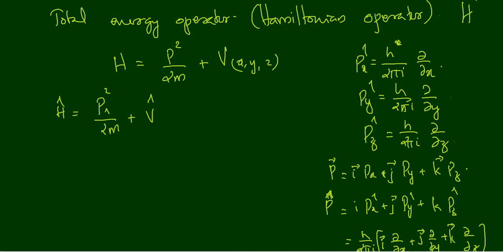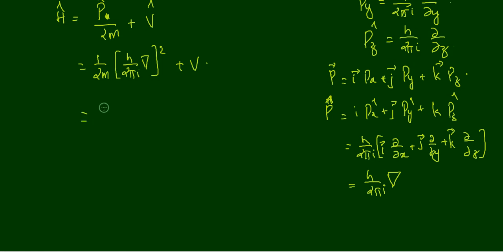So that is equal to, what is P cap? h by 2 pi i del. So we can write it like 1 divided by 2m into h by 2 pi i, h by 2 pi i, del square plus V, right? So that is equal to 1 divided by 2m into h square divided by 4 pi square i square into del square plus V, right?